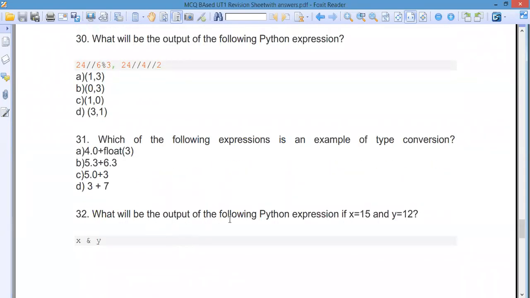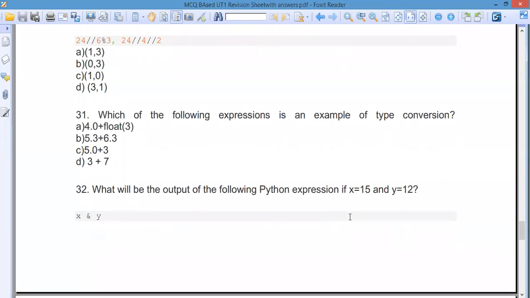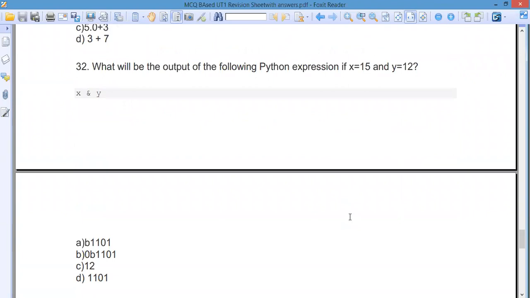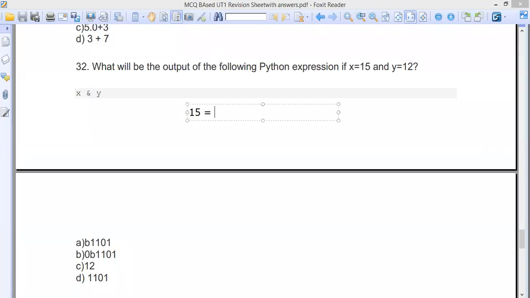Now, what will be the output of the Python expression x is 15 and 12? Again, it's a bitwise AND. Bitwise AND means, let me show you, 15 and 12. 15 will be written as 1111, and 12 will be equal to